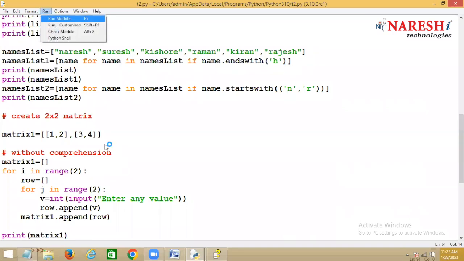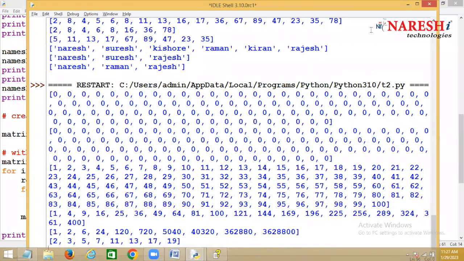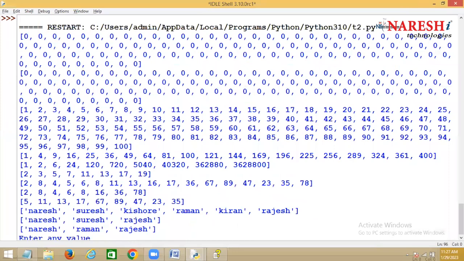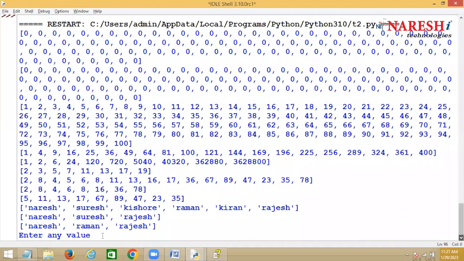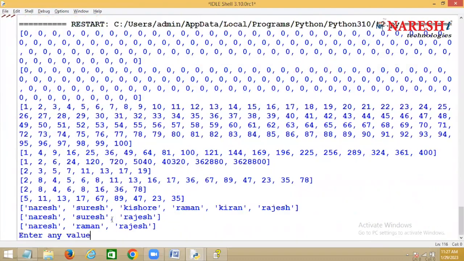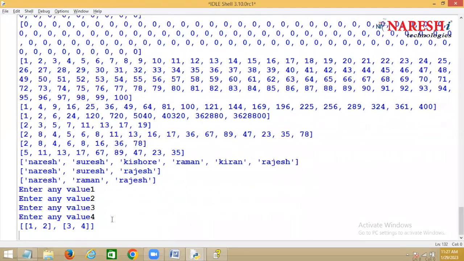Now once you run this, it is asking to enter the values. Okay, now enter the values 1, 2, 3, 4. Now this is a list created with how many lists here? 2 lists. This is a 2 by 2 matrix, having 2 rows and 2 columns.